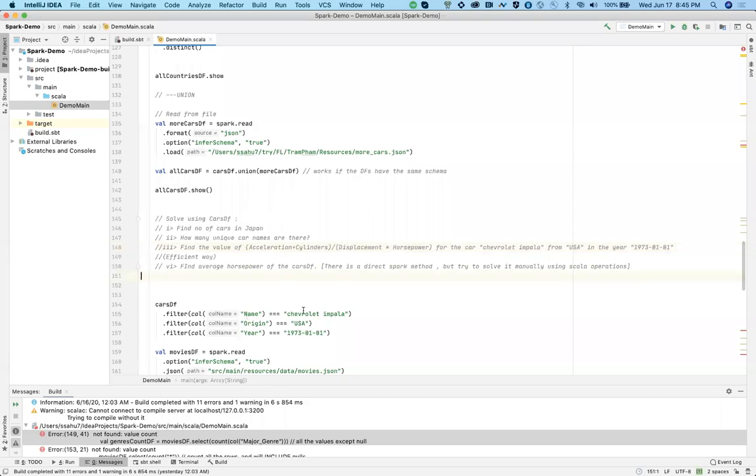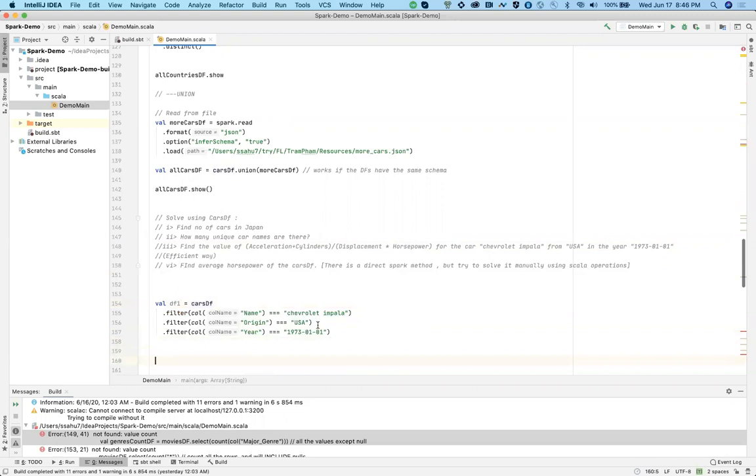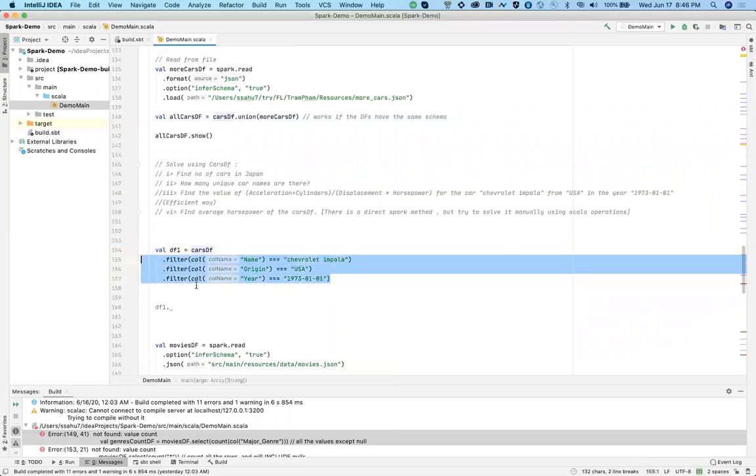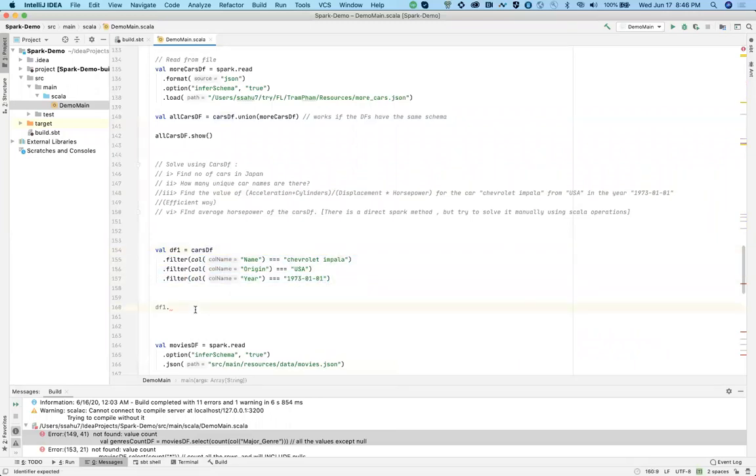Let's go over here itself. Now, one thing you have to notice, this will return some data frame, right? So let's say df1 is equal to this. Now, whatever you will apply, you should apply over this particular thing, correct? If you do it over cars.df, it won't make sense because you have not done the filtering over there. So you have done the filtering for df1. So you have to apply all your things over df1.